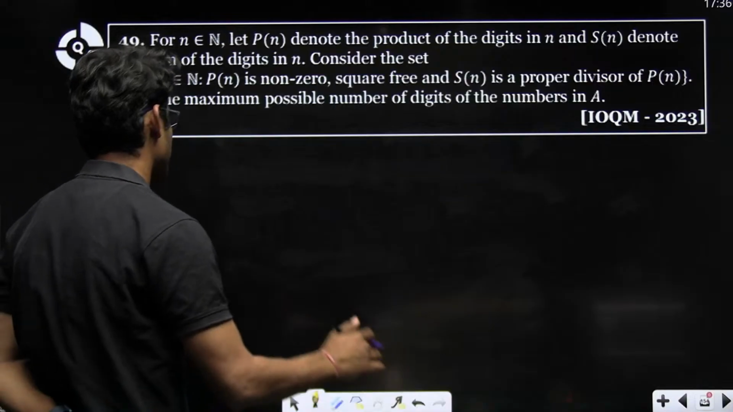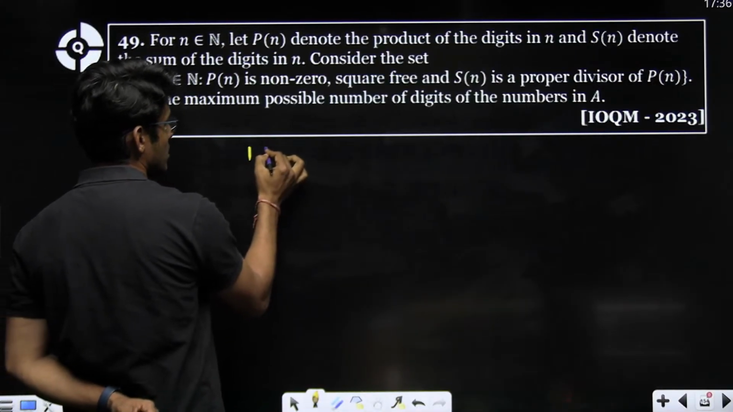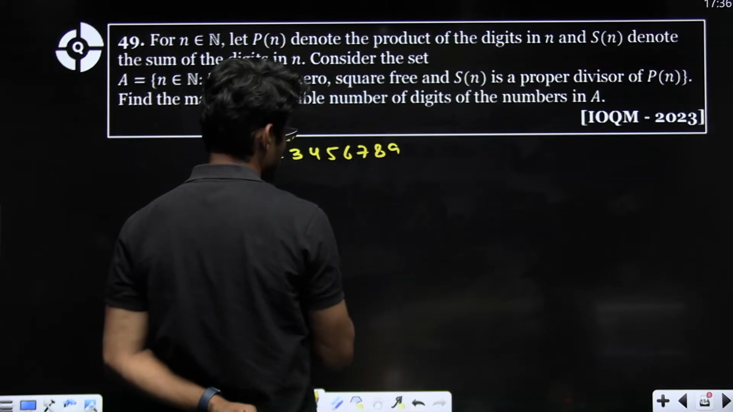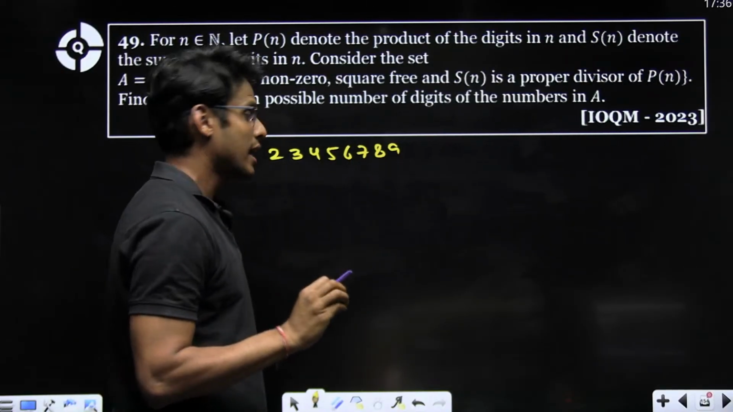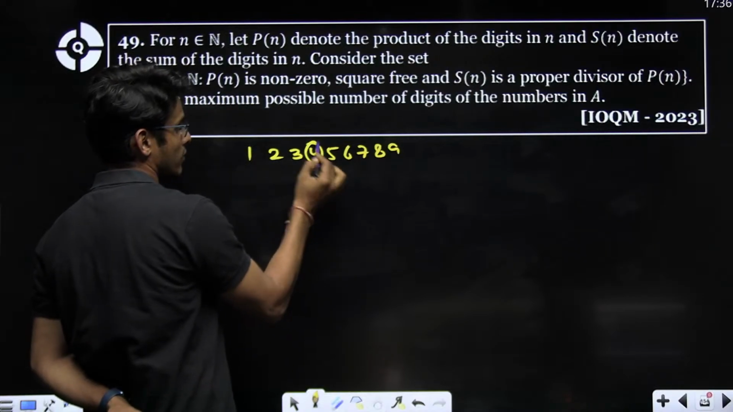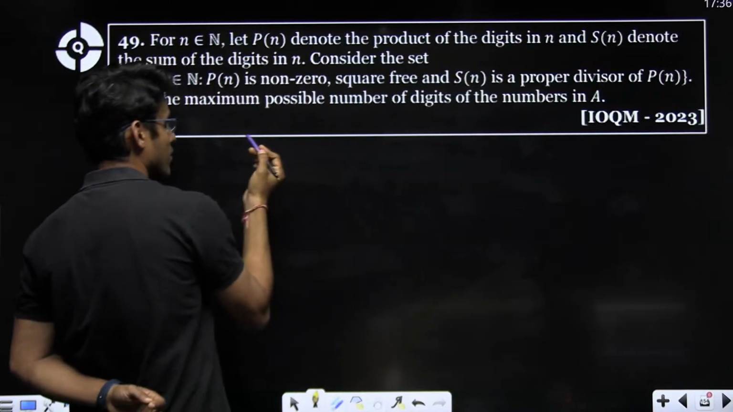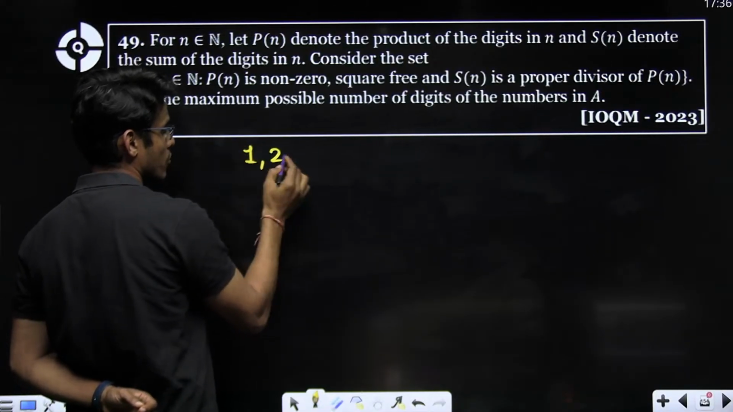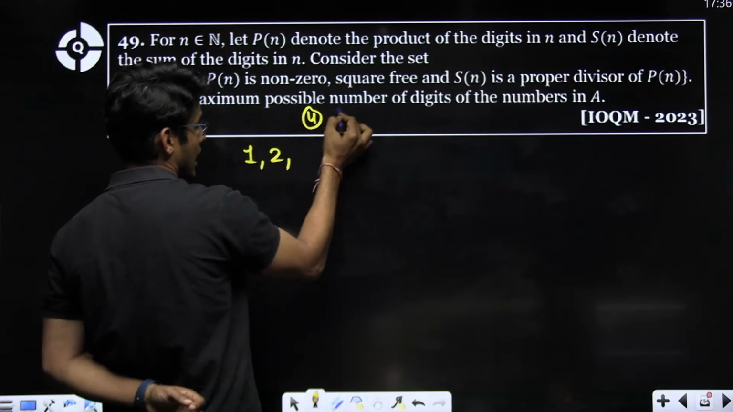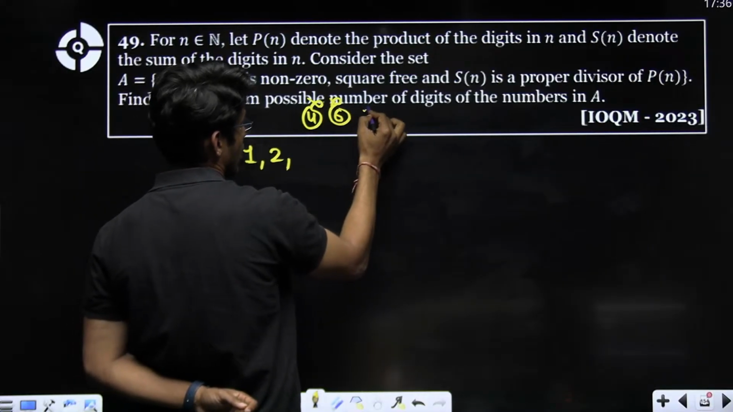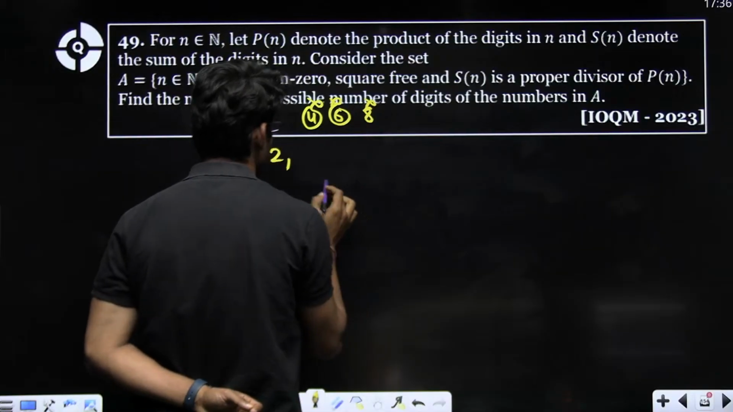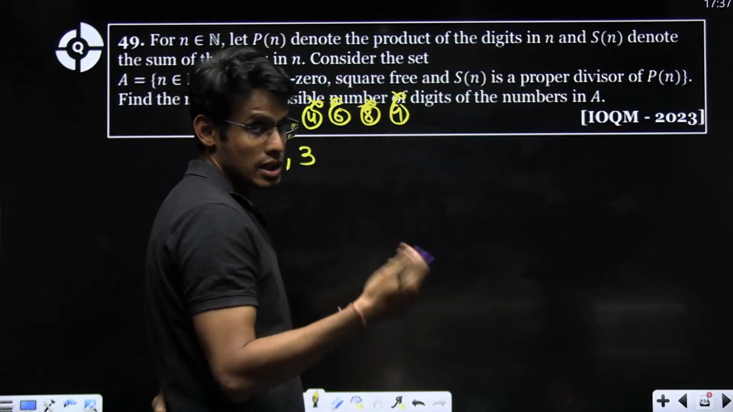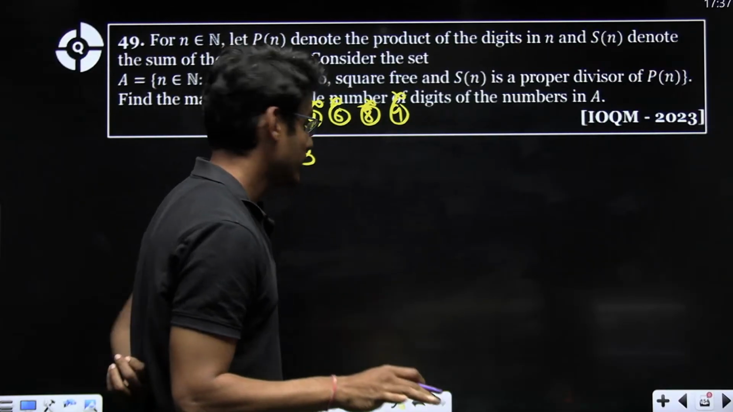Maximum, see, if it has, let's say, more than 5, 6, 7, 8, 9 digits, this is the maximum possible number of digits it can have, but still its product will have a square. So basically, we have to construct it. If I'm taking 1 here and I'm taking 2, let's assume, I cannot take 4, I cannot take 6, I cannot take 8. If I'm taking 3, I cannot take 9 as one of the digits because it is square free.